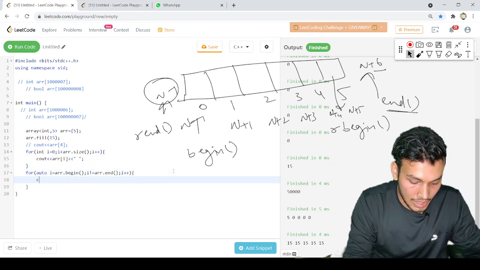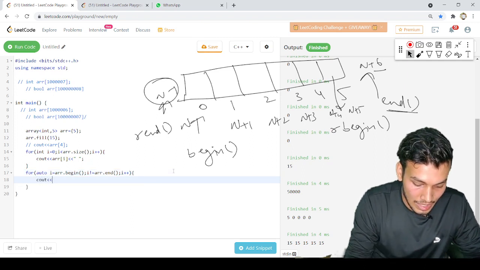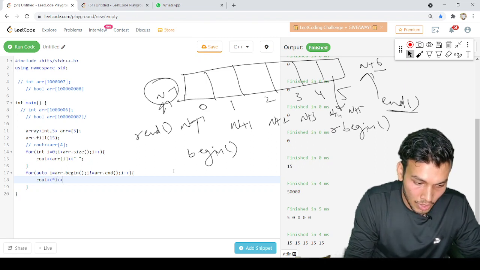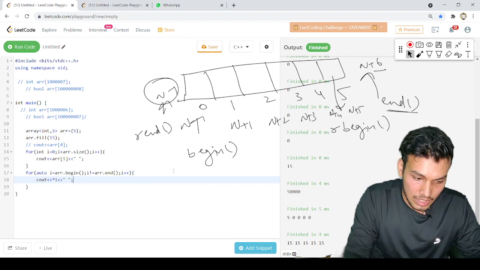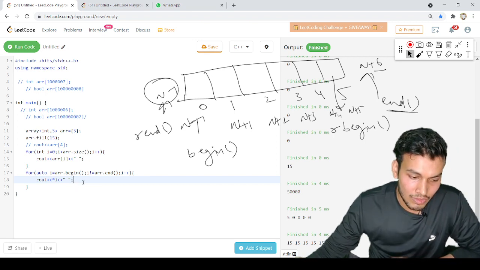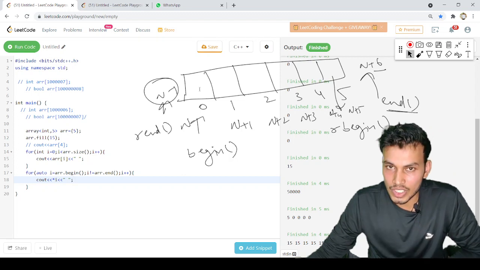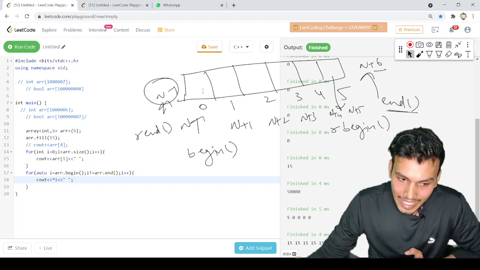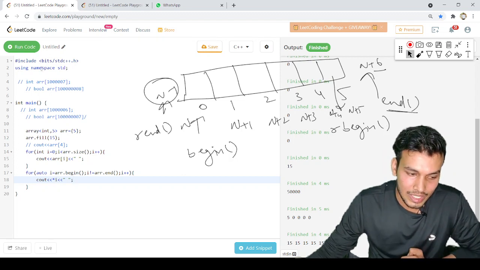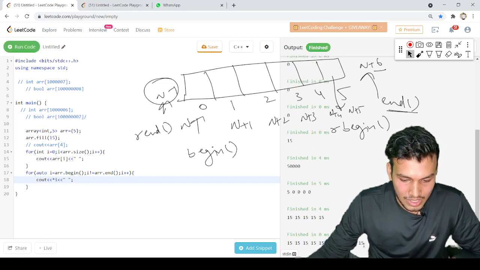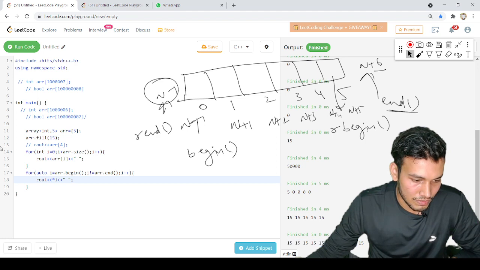And now again let's do the same thing, cout. So I will do star i. We will be discussing pointers in detail in a separate session, but for now, if we have a pointer pointing to a particular memory location, and you want the value at that location, for that we need to add a star. Now let's try running the code. So it will do the same. You can see it's printing 15 all the way.